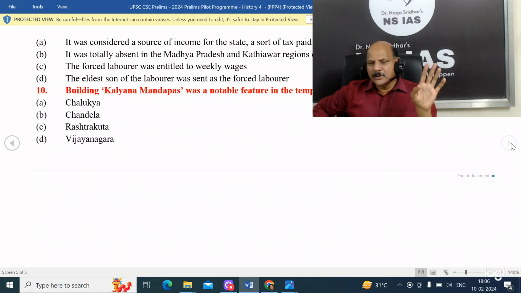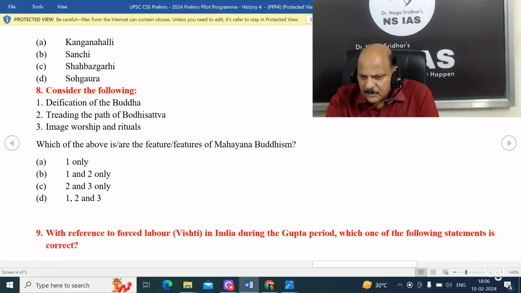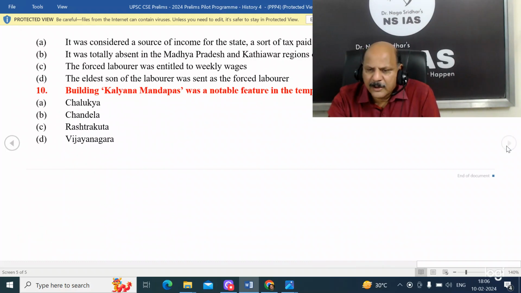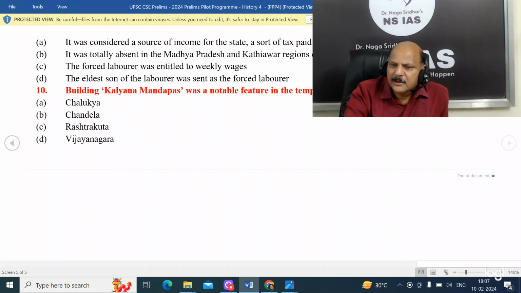Okay, now what is the question? With reference to forced labor, which one of the following statements is correct? Then, it being a source of income is wrong. It was totally absent in Madhya Pradesh and Kathiawar regions of the Gupta Empire, that is fine. The forced laborer was entitled to weekly wages. It is mentioned, but there is absolutely no evidence that it was regularly paid.